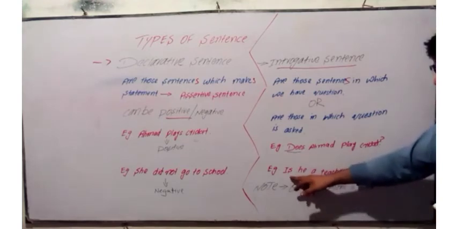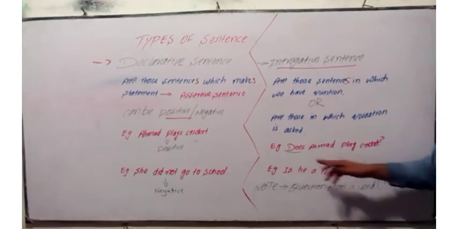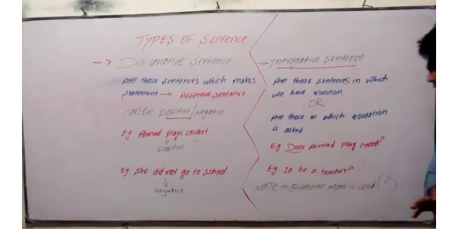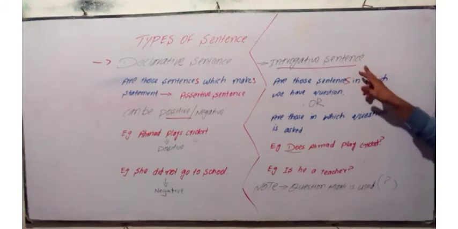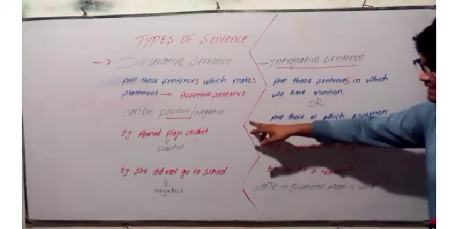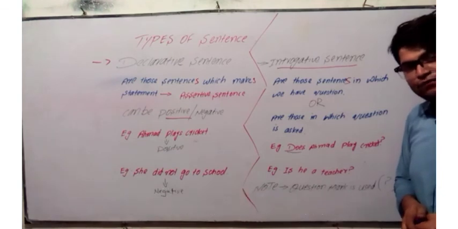And now come to the second example. Is he a teacher? That is also here, and in this sentence a question is asked. But keep one thing in mind, dear students, that in interrogative sentences a sign is used, and this sign is called the question mark, which is used at the end of the sentence. While in simple sentences or negative sentences, we just add a full stop.